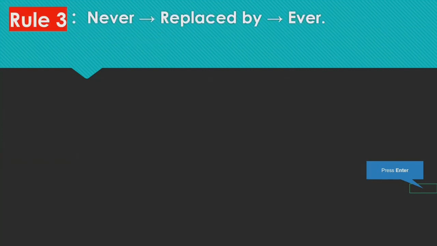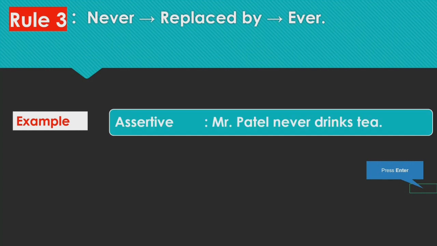All right. So the next rule is we have to use never in place of ever. If ever is given, change it to never; if never is given, change it to ever. It depends on the transformation type of the sentence. Let us see the example of it. "Mr. Patel never drinks tea." Again you can see drinks means simple present tense.